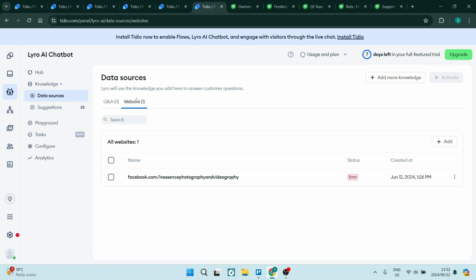The very final thing that we need to go through here, of course, is creating an actual bot. Okay, so you will do so by going over on the left-hand side to the Lyra AI chatbot. And this is where you will basically start setting up your chatbot. So you'll go ahead and add some information for this chatbot to understand what kind of business you're in, and then you'll basically be able to set up all of its parameters.